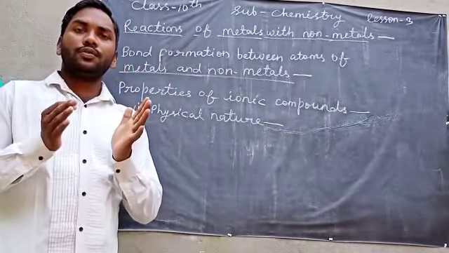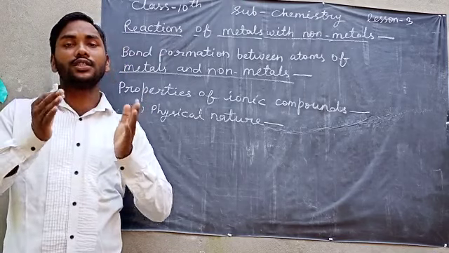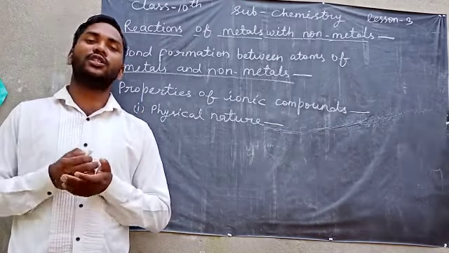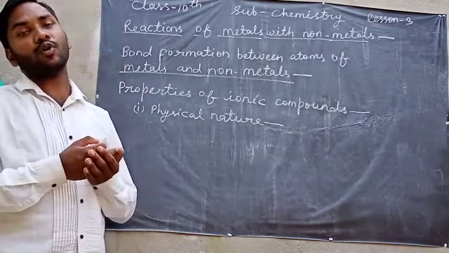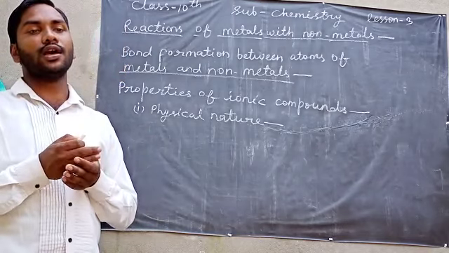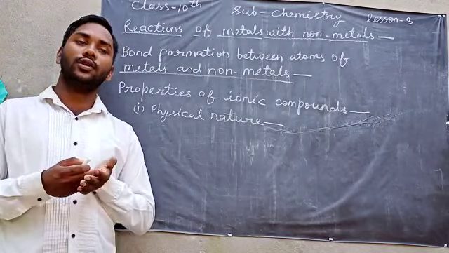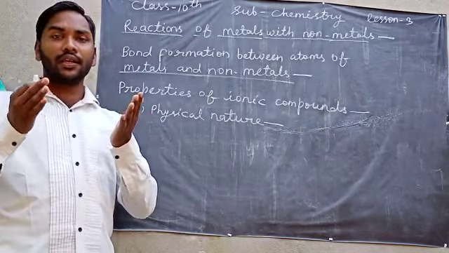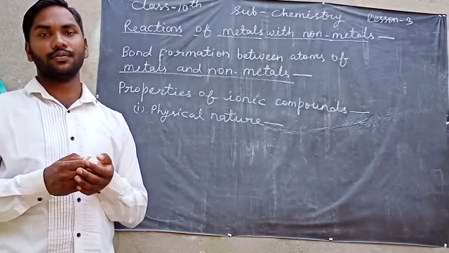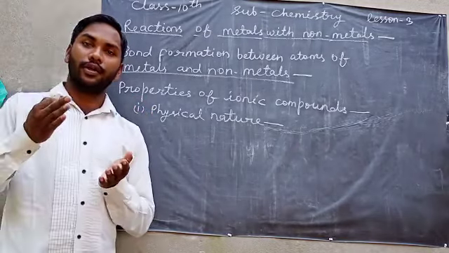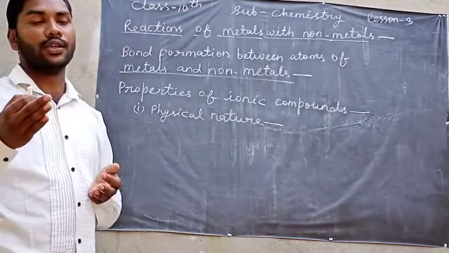Ionic compounds are solid because they have a strong bond due to the transfer of electrons, and the melting point of ionic compounds is very high, because to break the ionic bond we need to give a lot of heat. That's why the melting point of ionic compounds is very high.